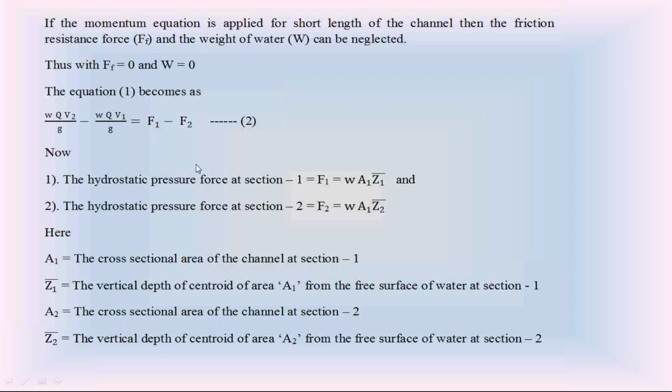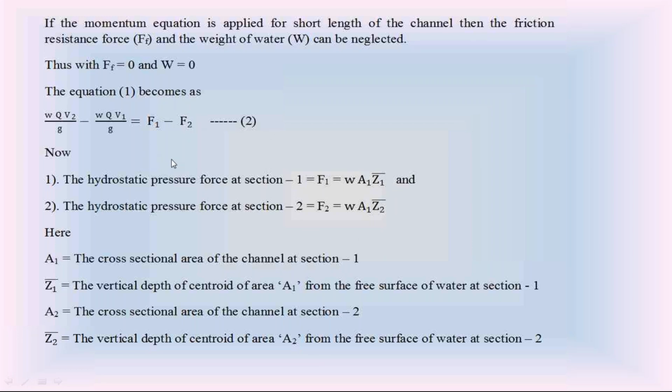We know the hydrostatic force F1 at section 1 is W A1 Z1 bar. The hydrostatic force at section 2, F2, is equal to W A2 Z2 bar. A1 is the area at section 1, A2 is the area at section 2. Substitute these values in this equation 2.